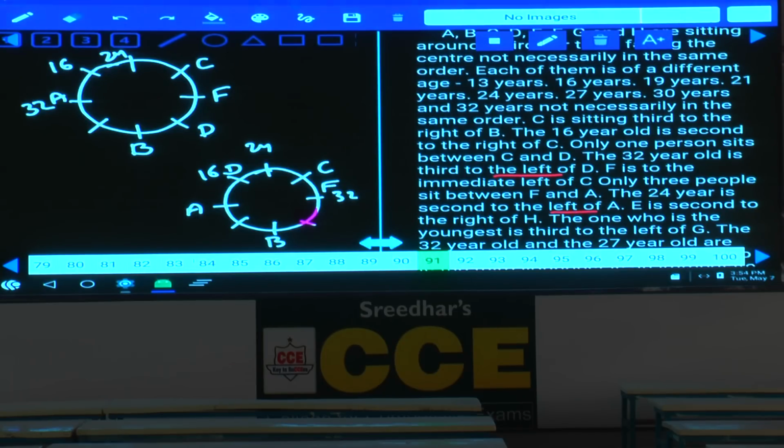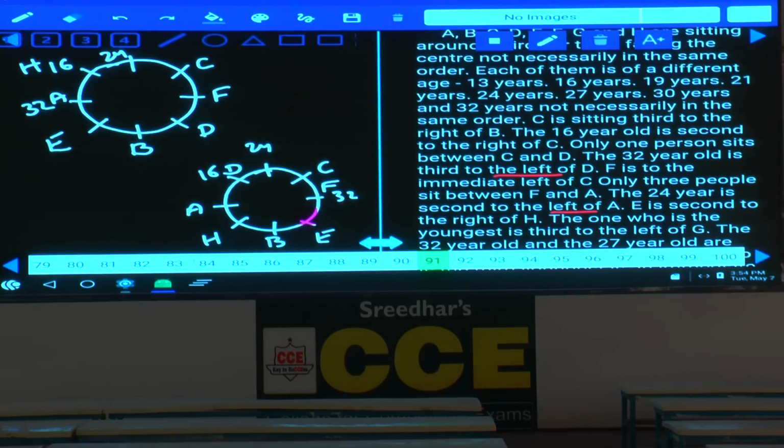And E is seated second to the right of H. Tell me where to fix E and H. As this is the only possibility we have, E is here, H is here. Now in this one also E is seated second to the right of H, so E and H must be here.